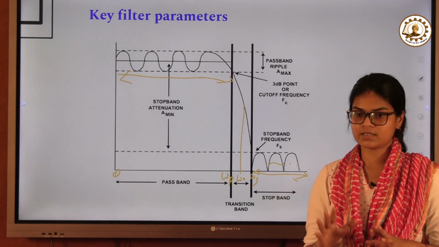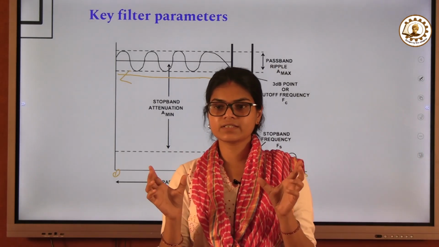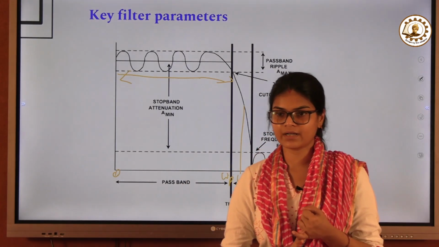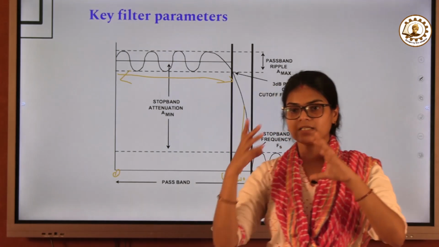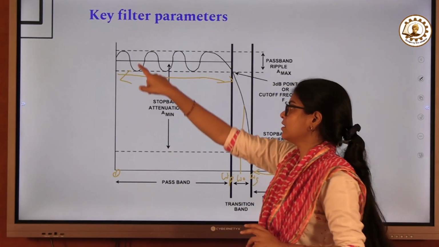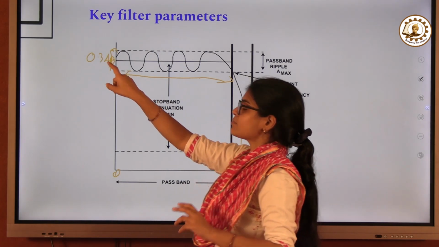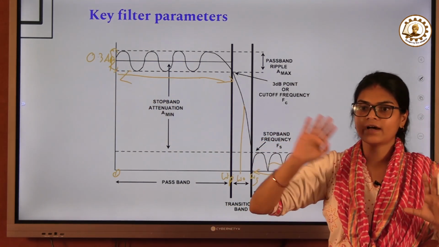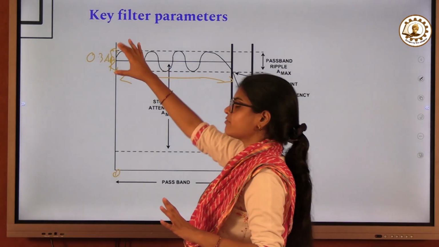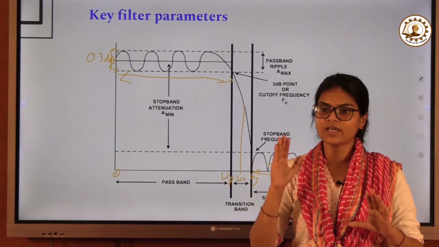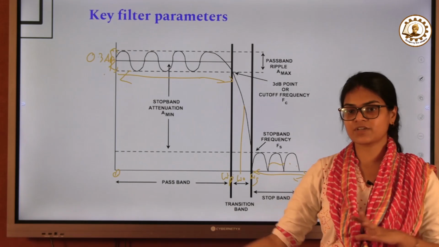The main point here is that you need to know the frequency range that has to be the pass band, the frequency range that has to be the stop band, and the magnitude of ripple allowed in the pass band and in the stop band. Say this magnitude is 0.3 dB, so the maximum allowable is 0.3 dB. They will give you the design parameters. Obviously there will be ripples, but it should not be more than 0.3 dB. This is how the specification is given to you.